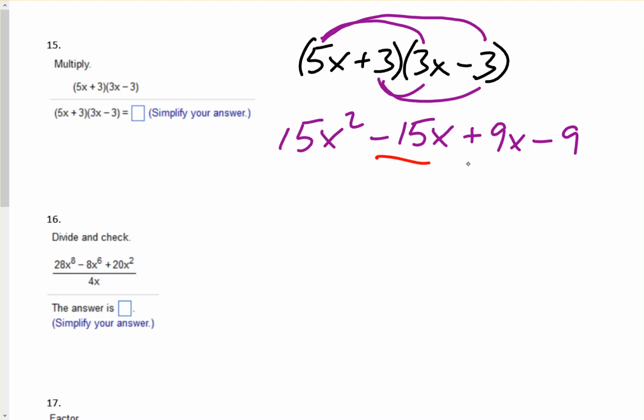Okay, combine like terms in the middle. So we end up with 15x squared. Negative 15 plus 9 is a negative 6x. And then minus 9. And that would be the answer.